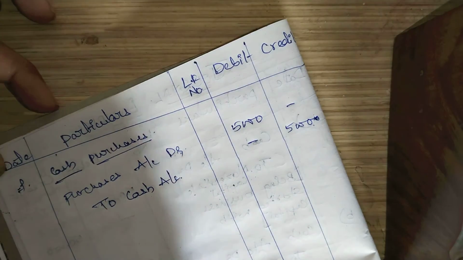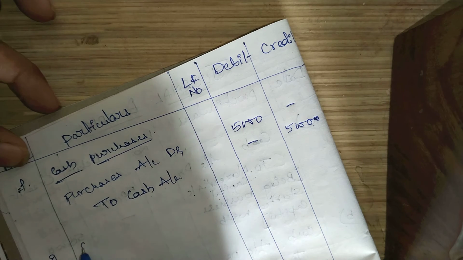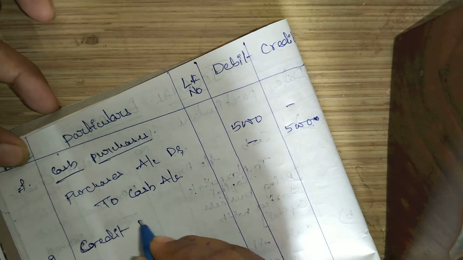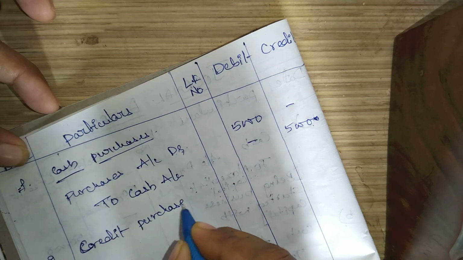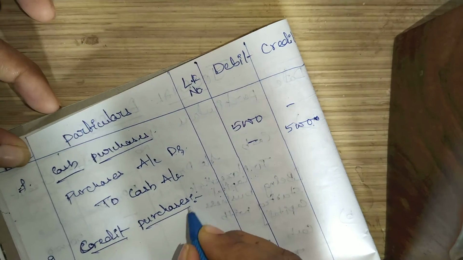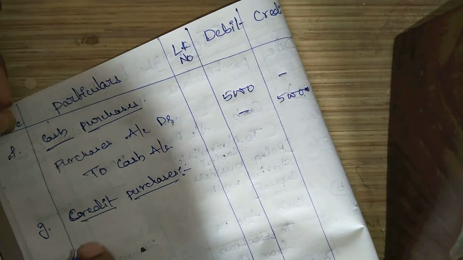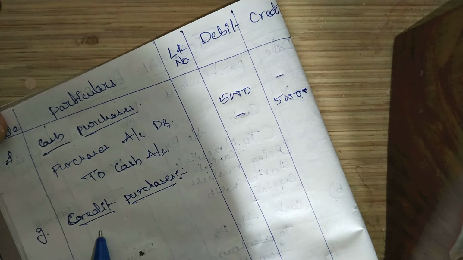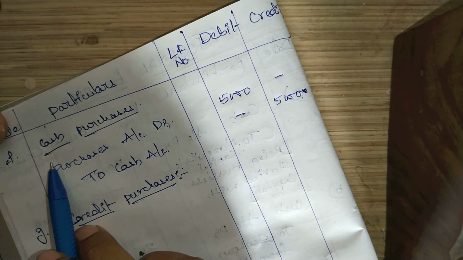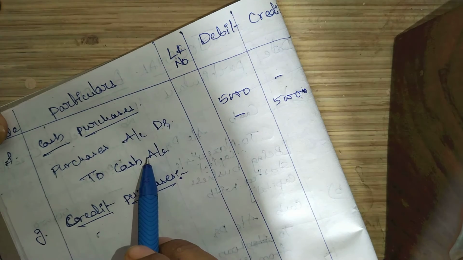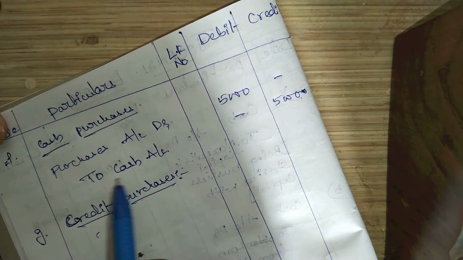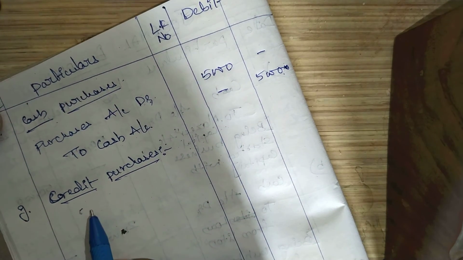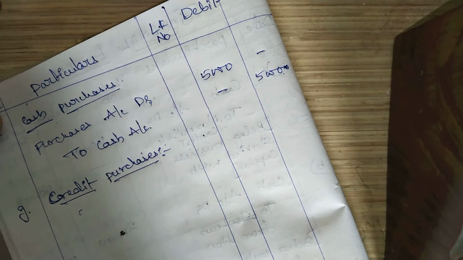Okay. Next important thing, cash purchases and credit purchases. Sometimes the transaction happens on the cash basis and sometimes on the credit basis. So what happens if the cash basis transaction happens? Immediately we are paying the cash, it closes over there. Purchases account Dr. to cash account we have to write down.